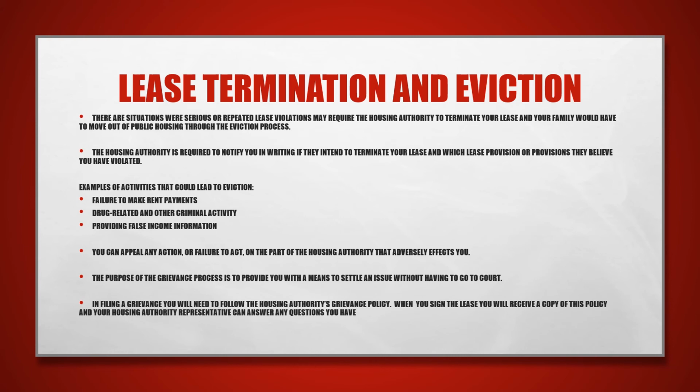You can appeal any action or failure to act on the part of the housing authority that adversely affects you. The purpose of the grievance process is to provide you with the means to settle an issue without having to go to court. In filing a grievance, you will need to follow the housing authority's grievance policy. When you sign the lease, you will receive a copy of this policy, and your housing authority representative can answer any questions you have.